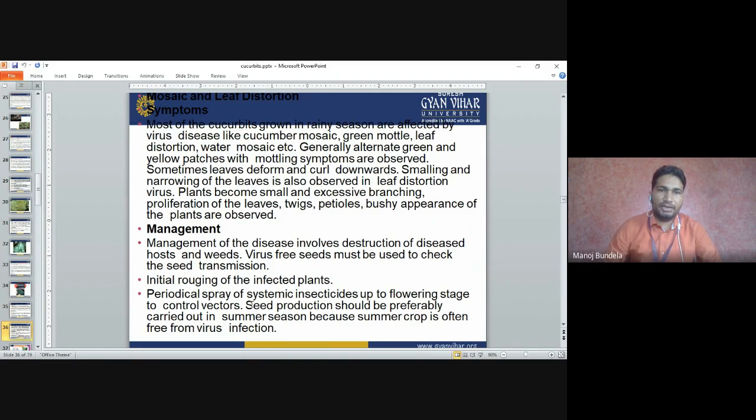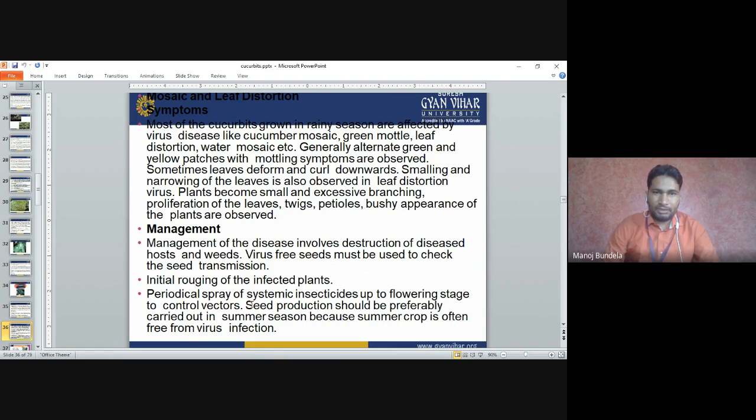Mosaic and leaf distortion: most of the cucurbits grown in the rainy season are affected by viral diseases like cucumber mosaic virus, green mottle virus, and leaf distortion, and water-soaked mosaic lesions appear. Generally, alternate green and yellow patches with mottling symptoms are observed.